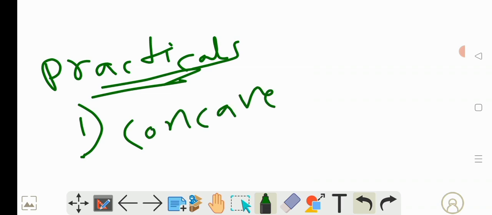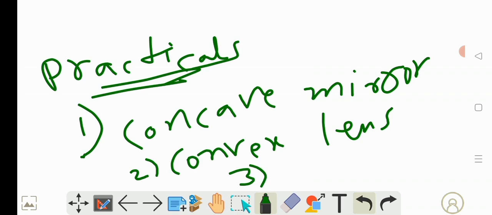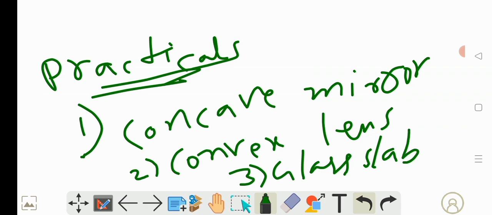Concave mirror you will get from light reflection and refraction, and convex lens also you will get from light reflection and refraction. And then tracing the path of a ray of light passing through a rectangular glass slab. The glass slab also comes under light reflection and refraction. So these experiments are very, very important. Based on this you will have Section E questions.